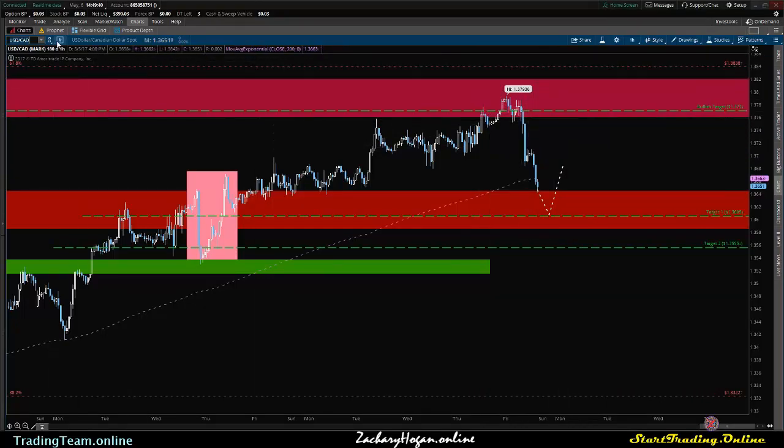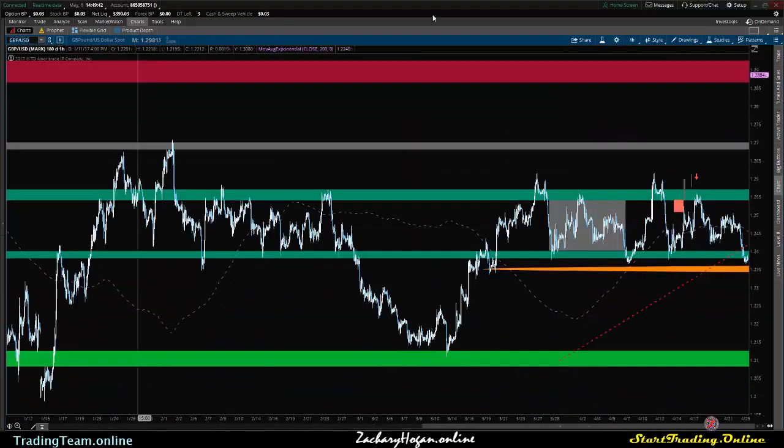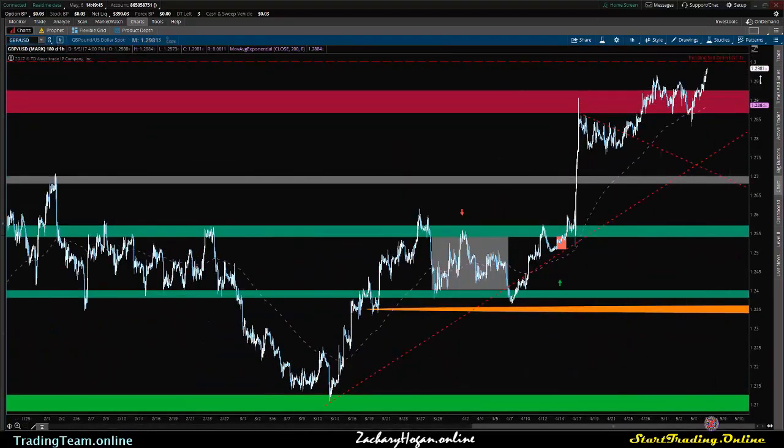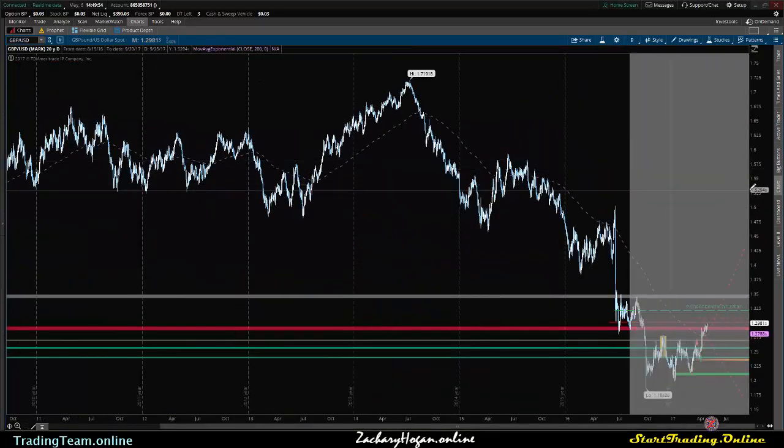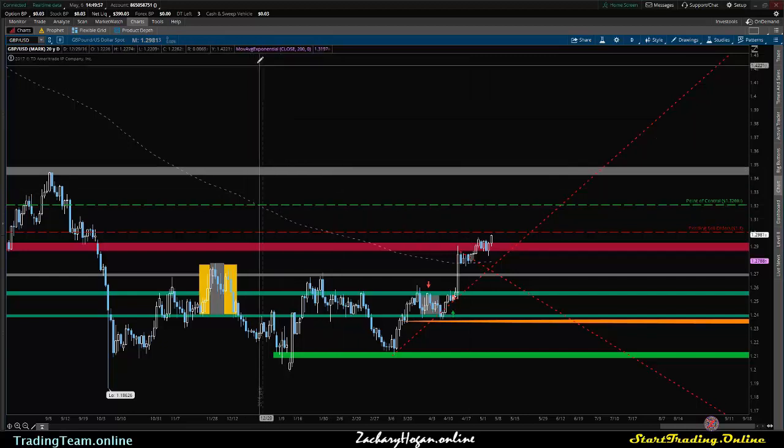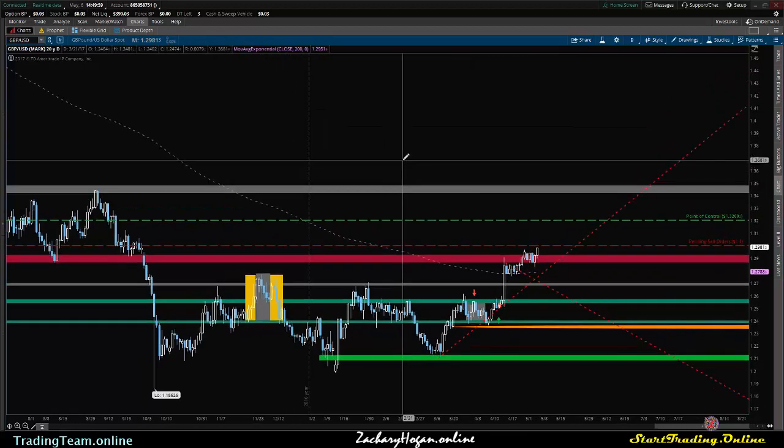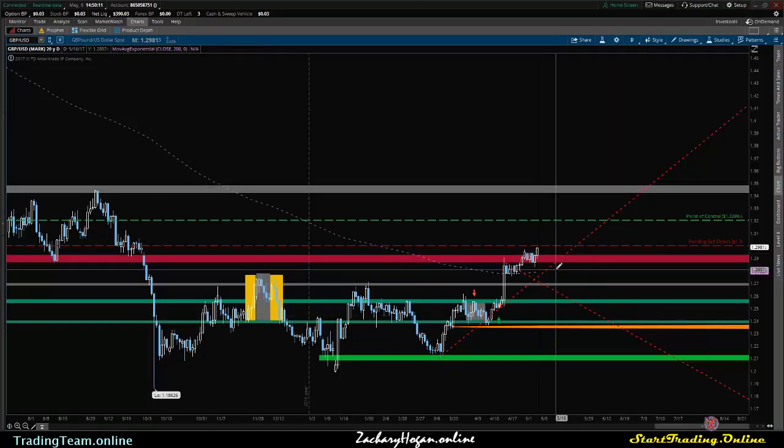Now, let's check out the GBPUSD. On this asset, I've been very, very bullish. We did an in-depth analysis with a couple of my students the other week, but with where we are right now, I do feel like the bullish movement is going to continue, especially with the interest rates coming up later on in the week. However, it would not surprise me to see some bearish movement before we continue with the bullish momentum.